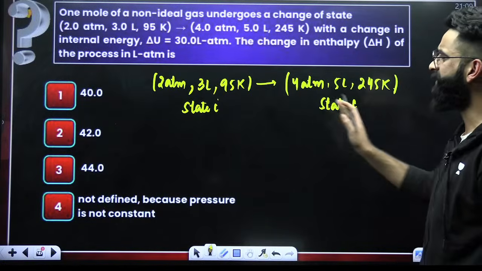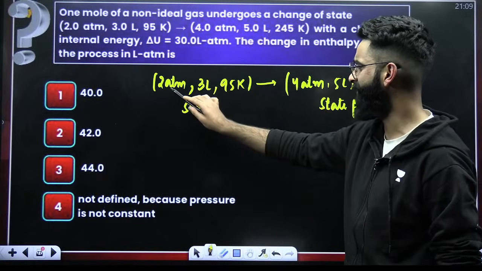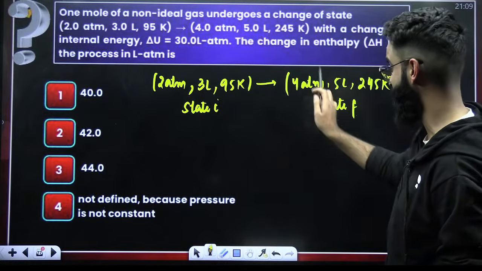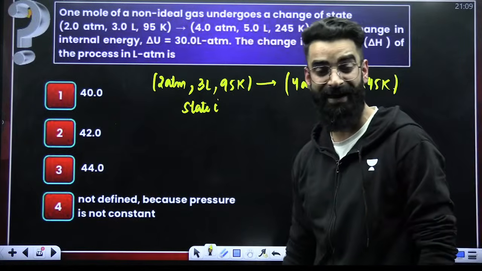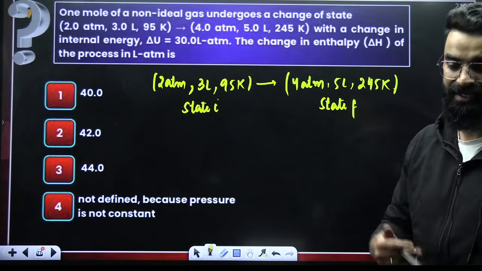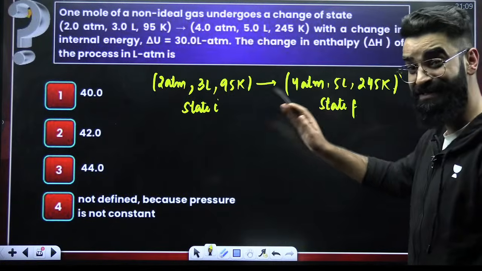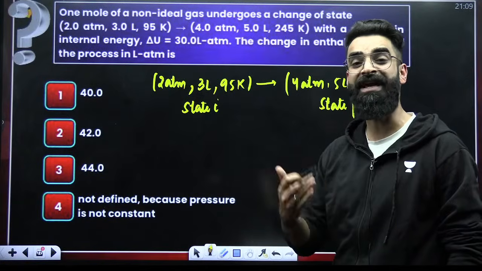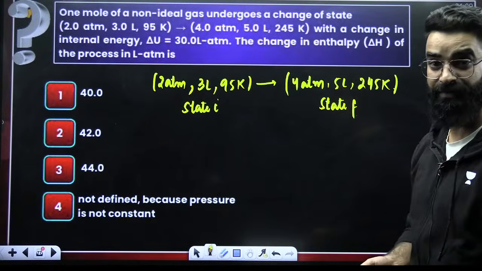I would say the state of the system is changing, since the value of state parameters is changing. Pressure of the gas initially was 2 atm, finally it's 4 atm. So pressure of the gas is changing, volume is also changing, temperature is also changing. If the value of state parameters change, the state of the system automatically changes, right? And if the state of the system changes, there is a change in the value of every state function.